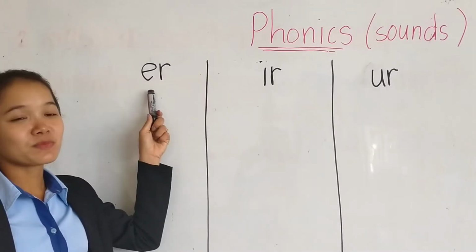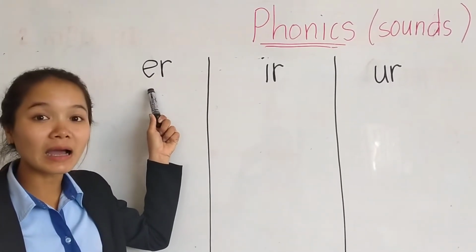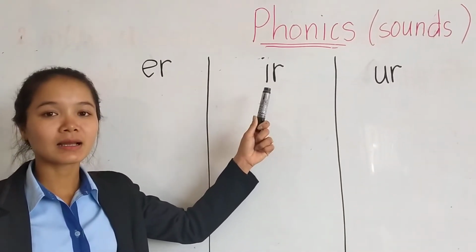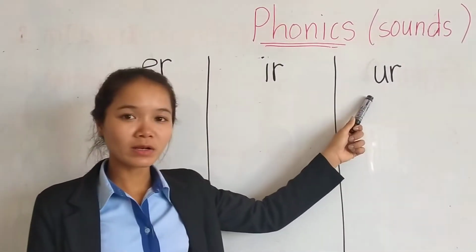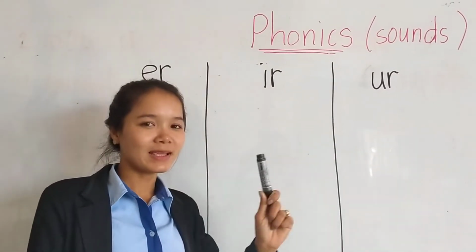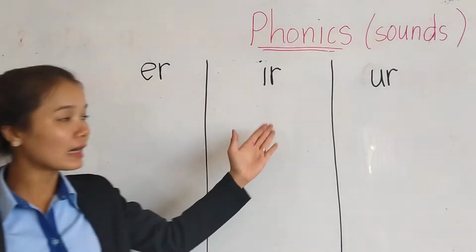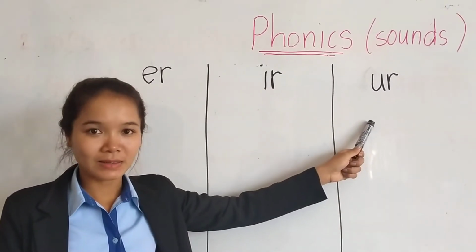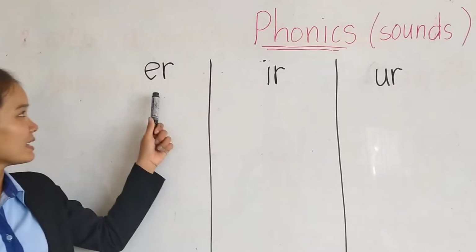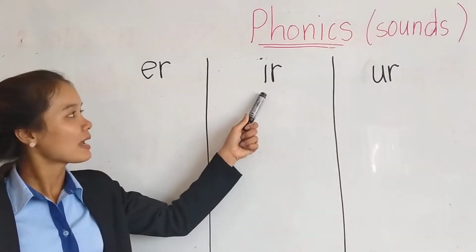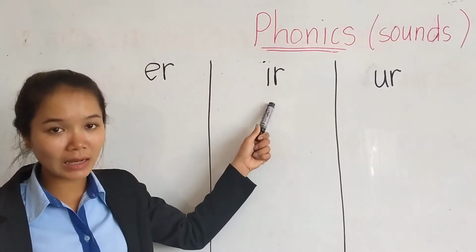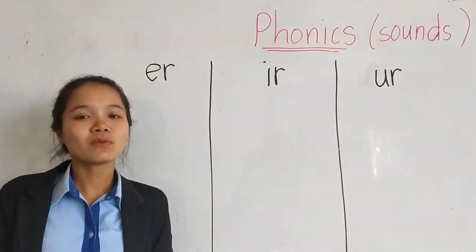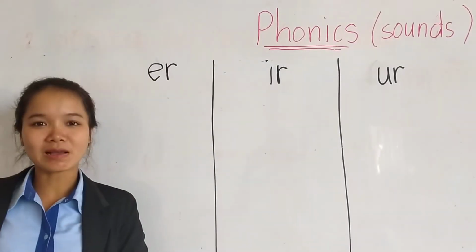So that means we call this sound, this one also, and this one also the same sound. So today we learn about the family sound. Okay? So next time if you see ER, that means it has this sound. I also, you are also this sound, alright? Okay, now teacher would like to give you an example of why we call this the same sound, alright?